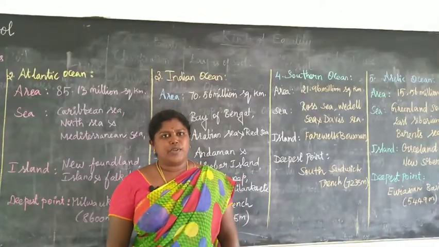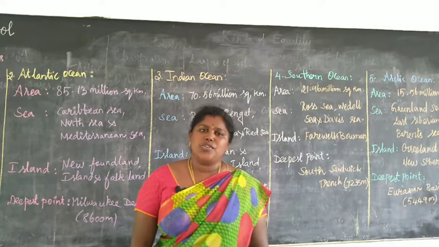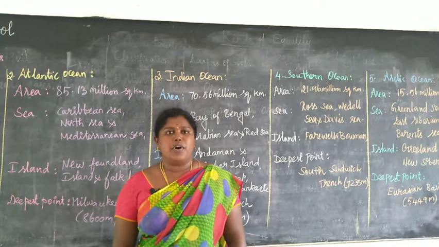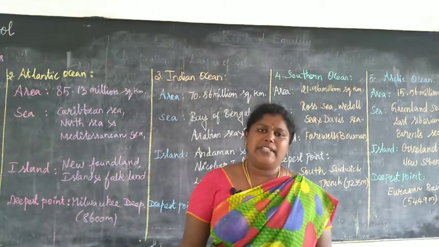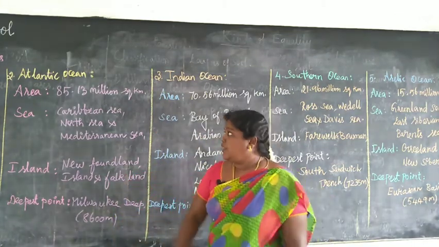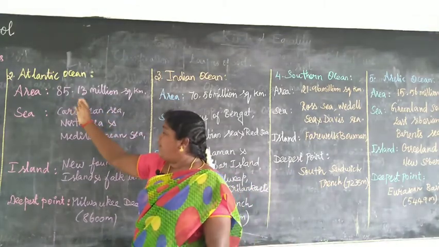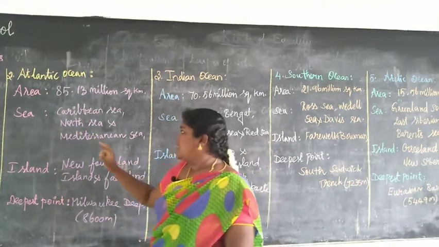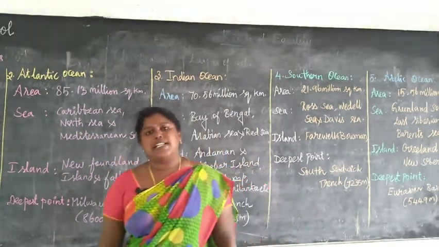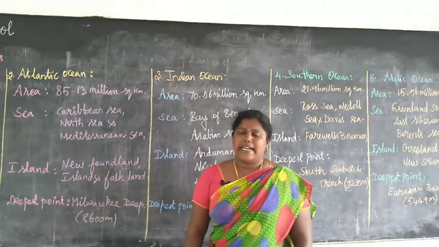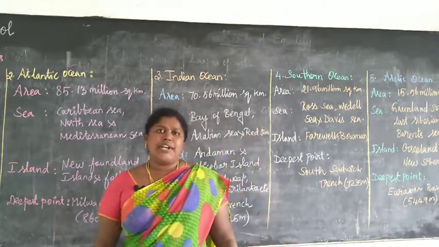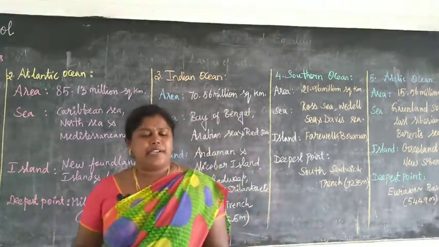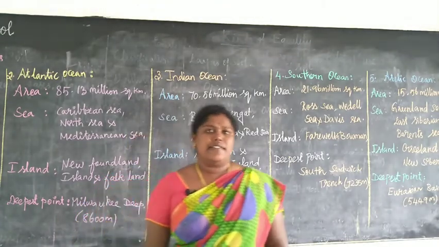Next one, Atlantic Ocean. The Atlantic Ocean is the second largest ocean in the world because it covers an area of about 1/6 of the total area of the earth. It covers an area of about 85.13 million square kilometer. The Arabian Sea, North Sea and Mediterranean Sea are some of the marginal seas found in this Atlantic Ocean. This Atlantic Ocean route is the busiest route between the eastern and the western countries.